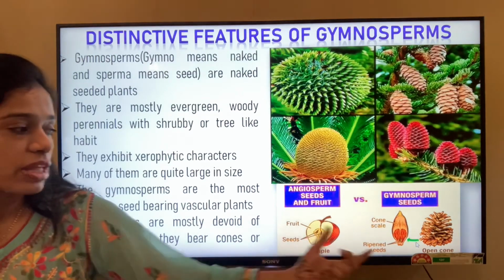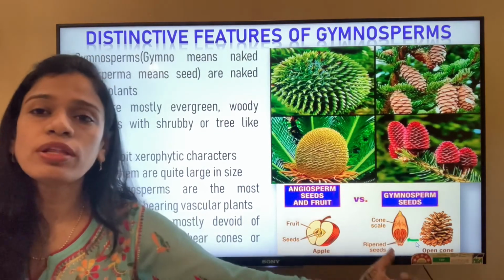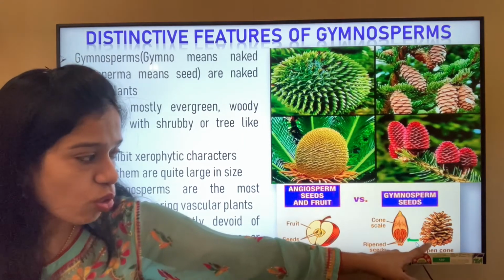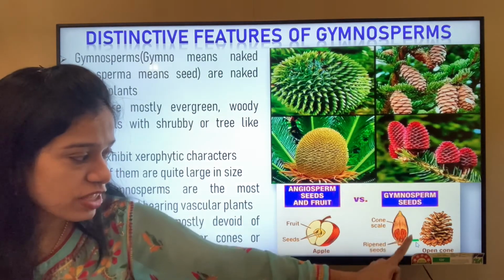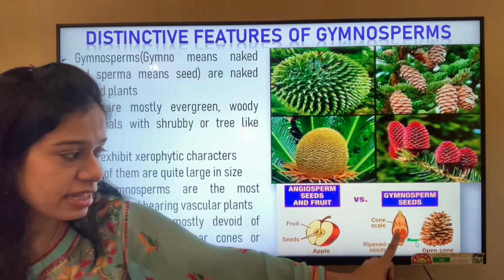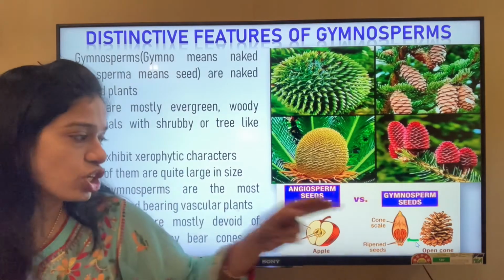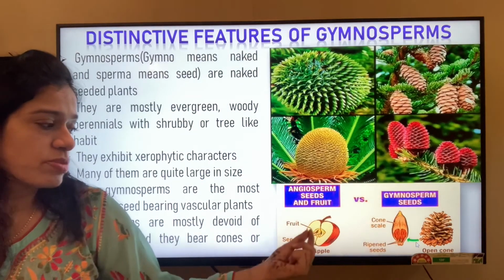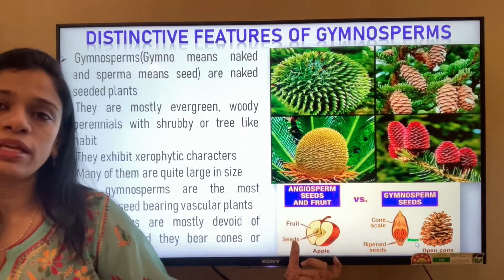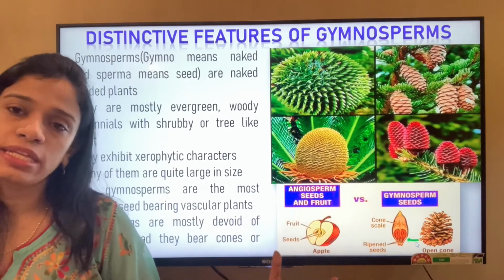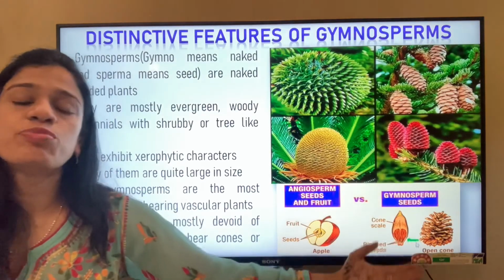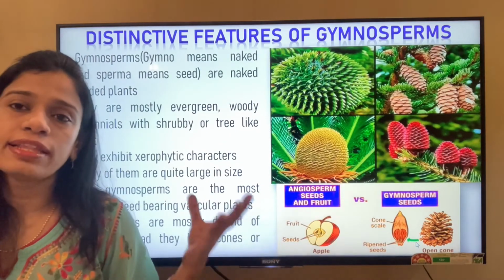You can see the gymnosperm. This is a cone of a gymnosperm that we get, and this is an open cone. So each part of this cone, here we get the seeds that remain attached to the scale. For the angiosperms, the seeds are enclosed within a fruit which protects the seed from the outer environment, whereas here the gymnospermic seeds are all naked, they are open.